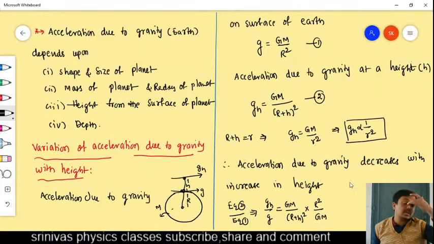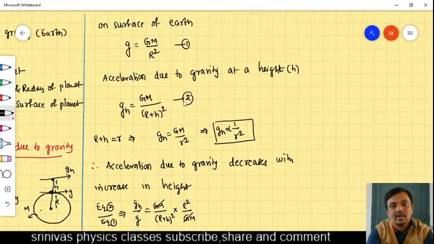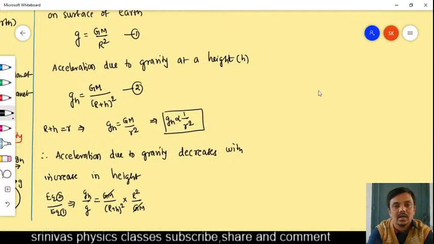Okay, then next, GM cancels here. The next step, what you will get, I am going to write in the next equation on the next page. You take the screenshot and note it. Okay. Any doubt, students? Till now, is everything clear?